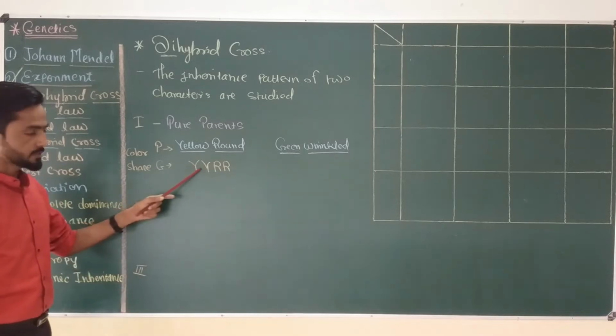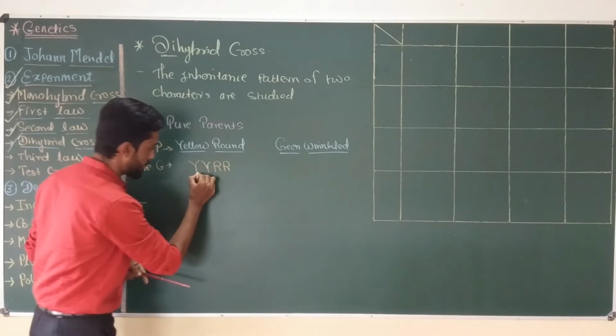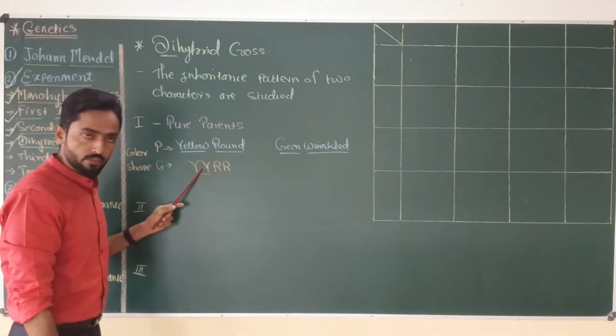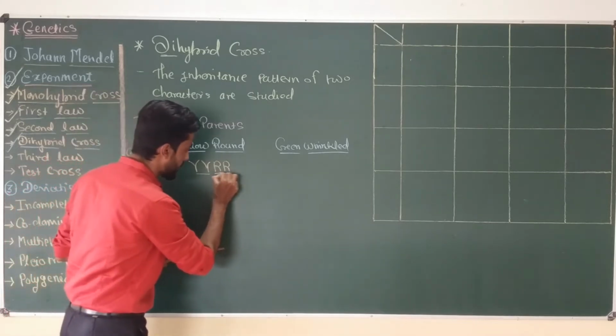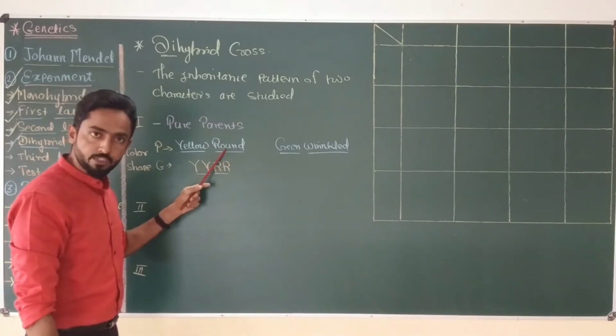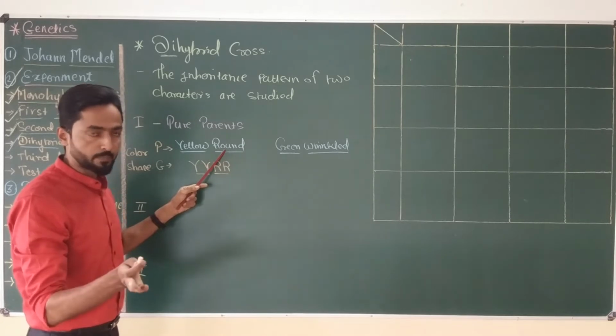We have discussed genotype in detail in the monohybrid cross. This capital Y pair is the pair of alleles which is responsible for the yellow color in the pea plant, while the capital R pair is the pair of alleles which is responsible for the round shape of the seed in the garden pea plant.